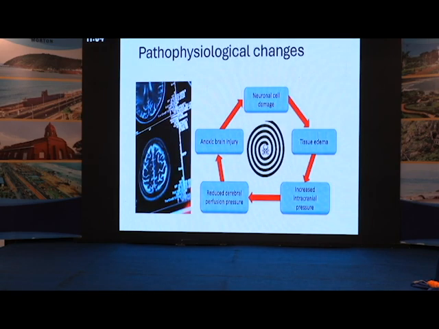So coming to pathophysiology, after brain cell damage, there is tissue edema. That is, if you are talking about the brain, cerebral edema, and after cerebral edema there is raised intracranial pressure. This leads to decreased cerebral perfusion pressure. And this vicious cycle goes on and on until there is no further blood flow. After this, there is transtentorial and transforaminal herniation. This leads to brainstem ischemia later.